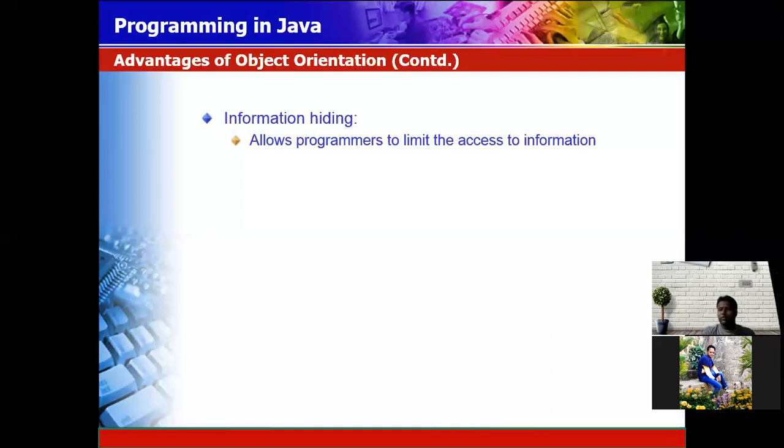Like in your Facebook, nobody can access your information. You are giving some kind of restriction, like you lock your profile, so nobody can see your friend details, what posts you have given, until they are a friend of yours. That kind of restriction you can give by using information hiding.